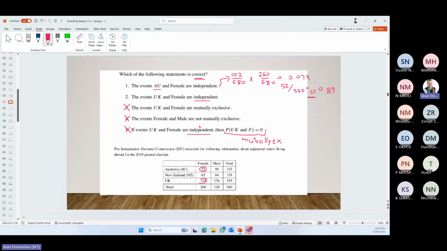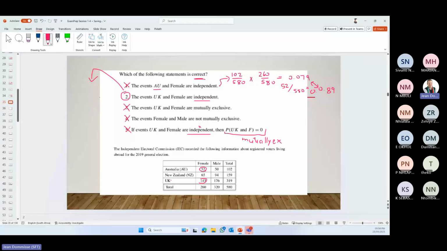Okay, so close, but not the same. So incorrect. So the other one will now be the right one, but let's quickly check.